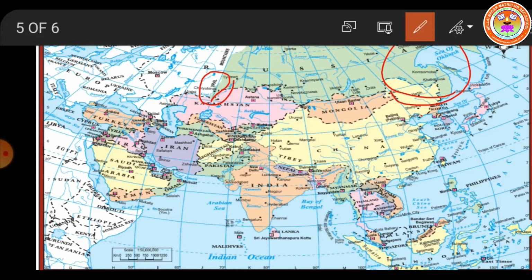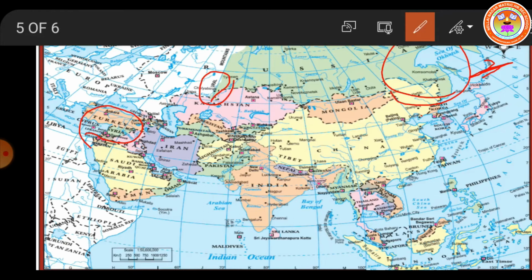Next, the central highland. The central highland stretches from Turkey to the Bering Strait. Where is Turkey, children? Can you find Turkey here? Turkey is here. From Turkey in the west to the Bering Strait, which will come approximately here. So the central highlands stretch from Turkey in the west to the Bering Strait in the east.